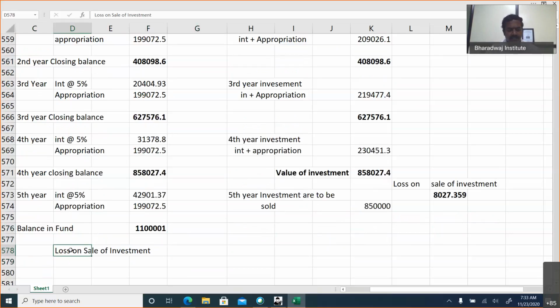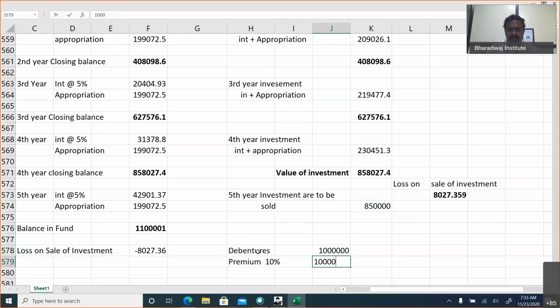What is the loss on sale of investment? This amount. And if you look at debentures, they have a face value of 10 lakhs. They are redeemed at a premium of 10%, which means 1 lakh. So totally how much you have to pay? 11 lakhs we have to pay. 11 lakhs has to be paid to the debenture holders.